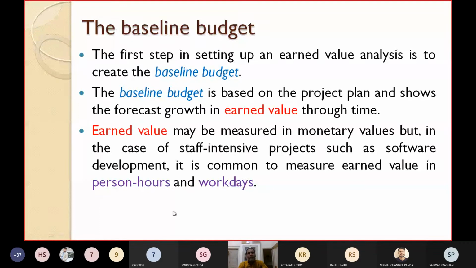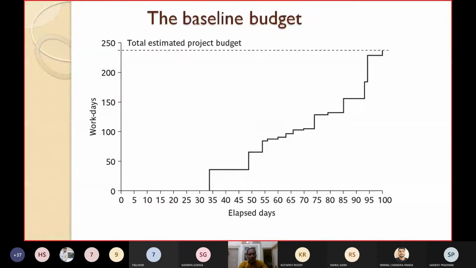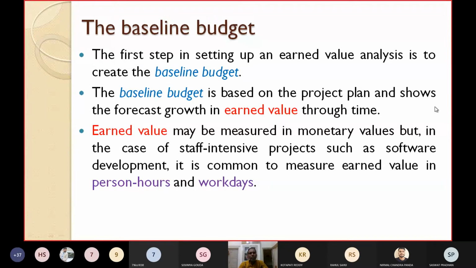Here we have shown a baseline budget in terms of work days. On the x-axis we have taken the elapsed days, on the y-axis the work days, and then we can see the total estimated project budget. I have already told you what we want to represent: the forecast growth in earned value through time. As time passes, how you can represent the forecasted growth in earned value.